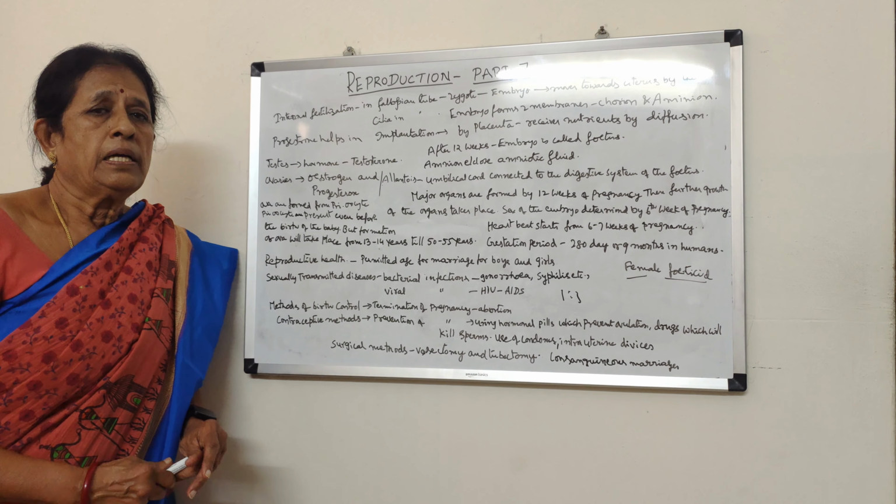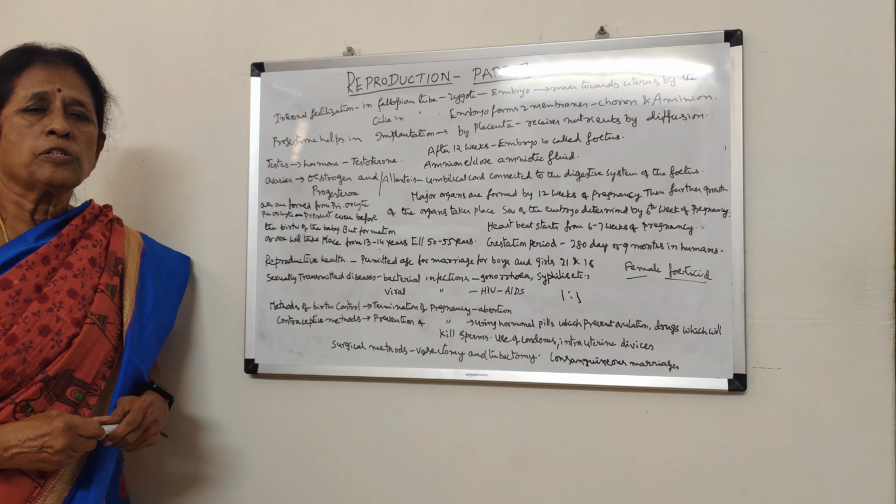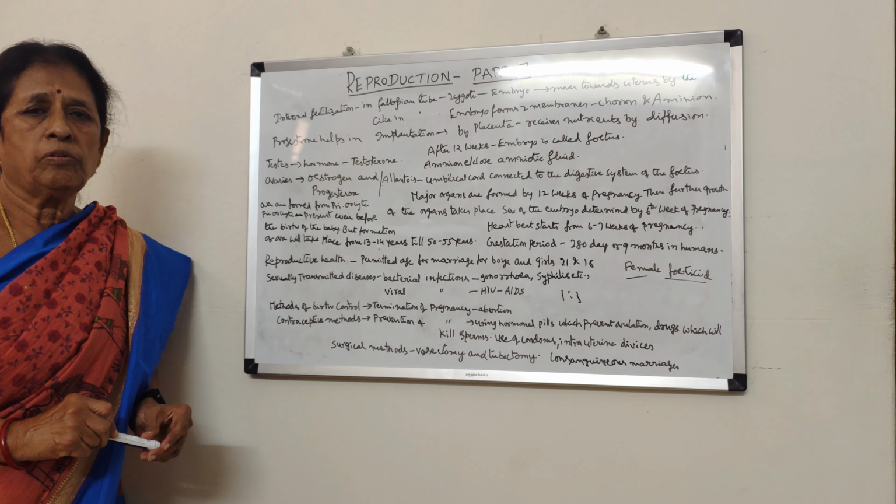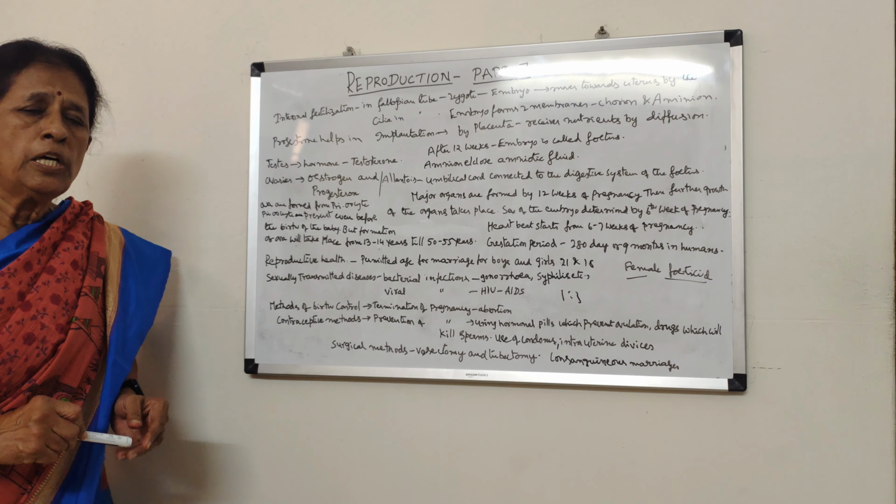And population is increasing a lot. So that is why there are so many problems, that means the scarcity of food, shelter, employment. So it is very important to have control over the population. So how can population be controlled?